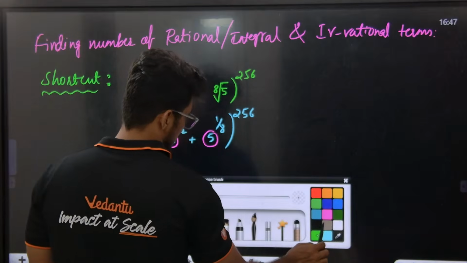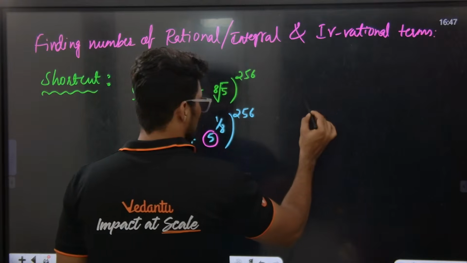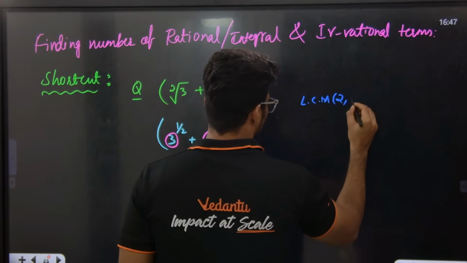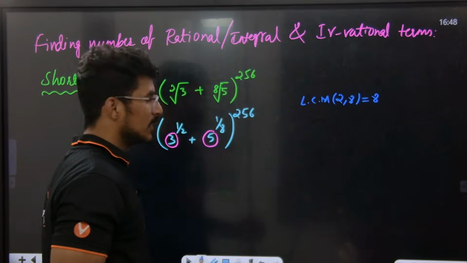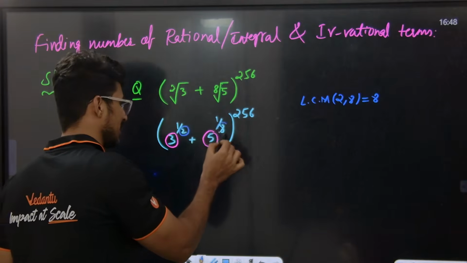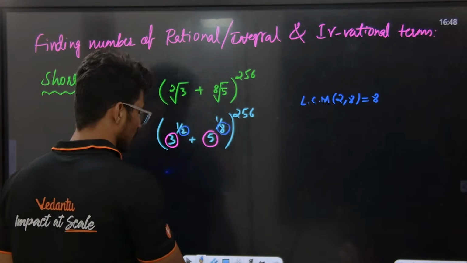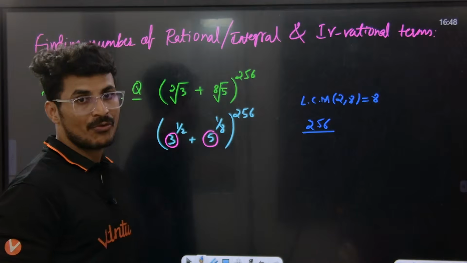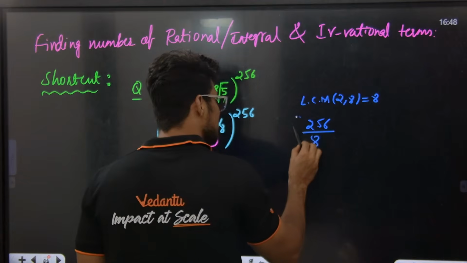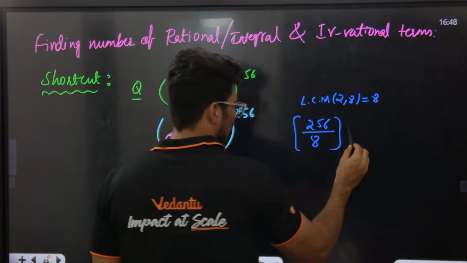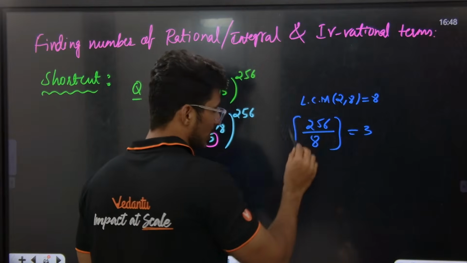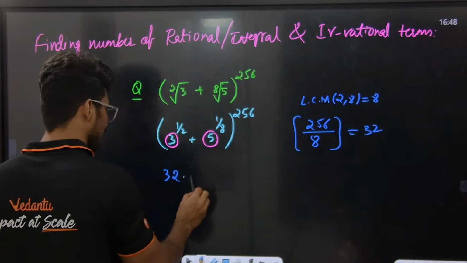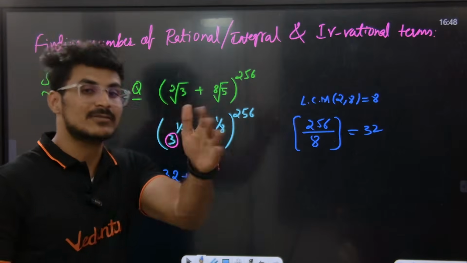ஓகேவா? So yes. Now tell me here, you need to take LCM of 2, 8. LCM of 2, 8 என்னடா 8. ஓகேவா? So LCM of this denominators 2 and 8, அவரோட LCM எடுத்தா நம்மளுக்கு என்ன வரும், 8 வரும். So இந்த 256 power இருக்கு இல்லையா, power 256 divide with 8 and take step of that, greatest integer of that. So what is it, tell me now, 8 3s 24 and 1 remainder 16, so 8 2s. So my answer will be either 32 or 33.